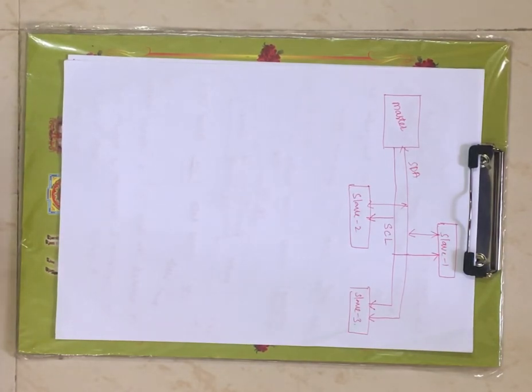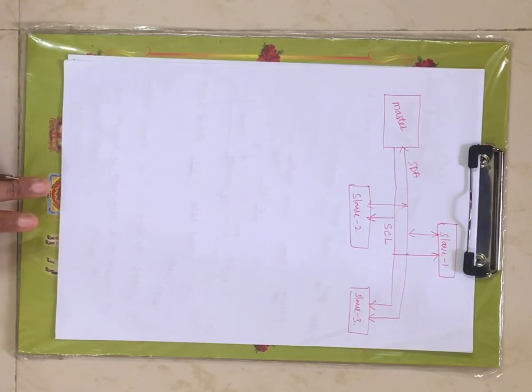Here we will have addresses, whereas in the SPI protocol we have a chip selection signal. Based on the chip selection signal, a particular slave is selected and communicates with the master, right? Now coming to the I2C protocol, here we don't have any chip selection signal. We have only two signals. One is for reading or writing the data, that is SDA, and another one is SCL, in order to maintain synchronization between master and slave, right?